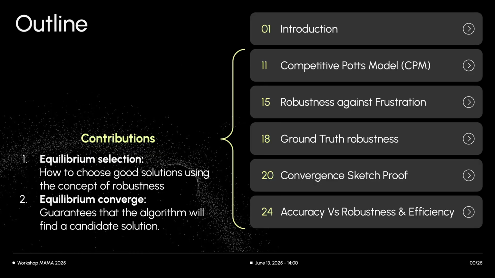Our research is about community detection. The goal is to give a brief introduction to community detection in the first half of the slides, and in the second half I will highlight our contributions. These primarily concern how to select good candidate solutions for community detection using our concept of robustness, and also establishing theoretical guarantees that our considered algorithm can indeed converge to such candidate solution.